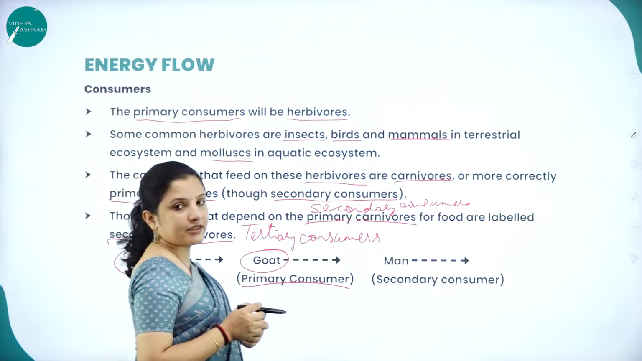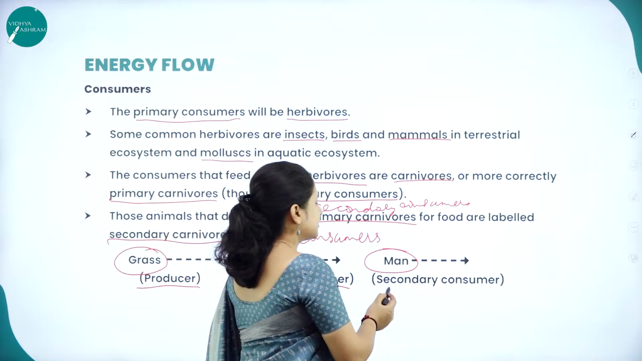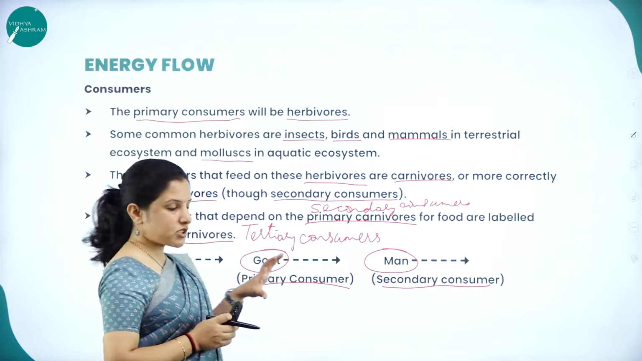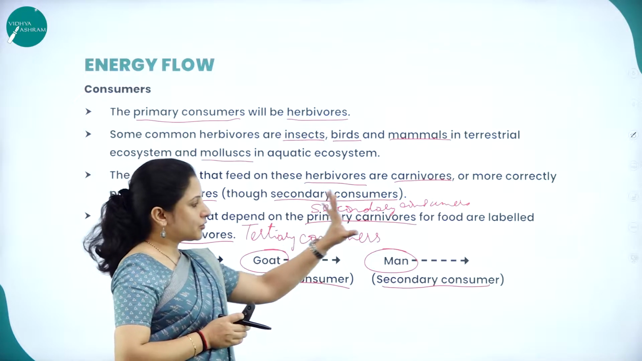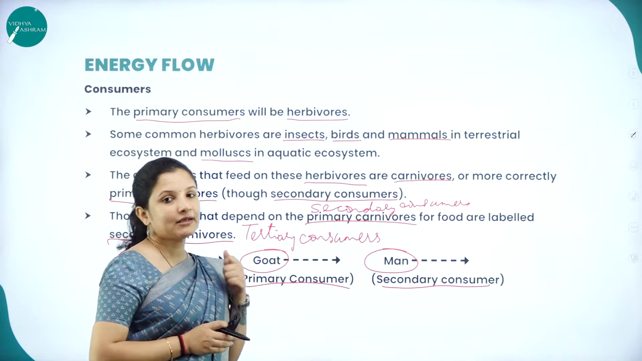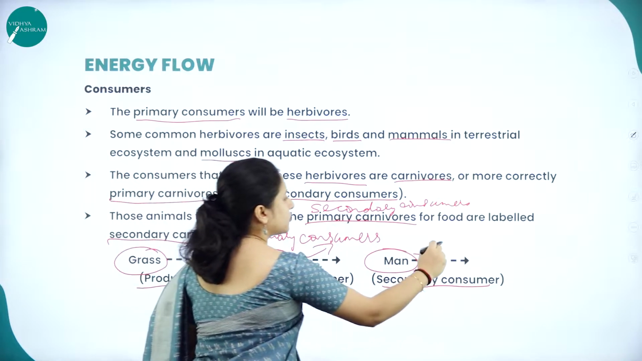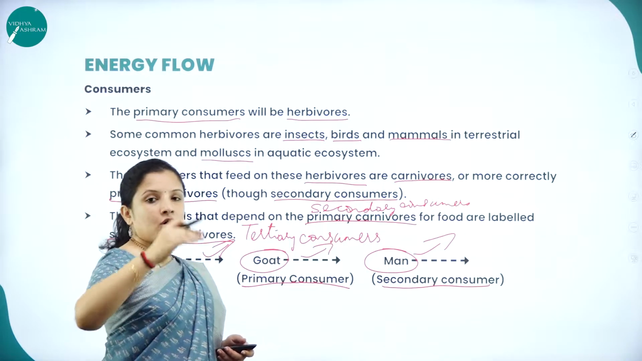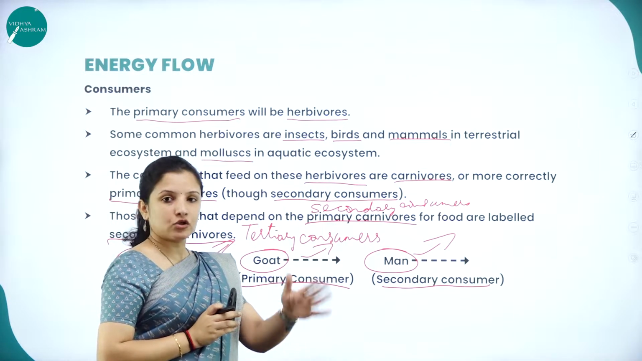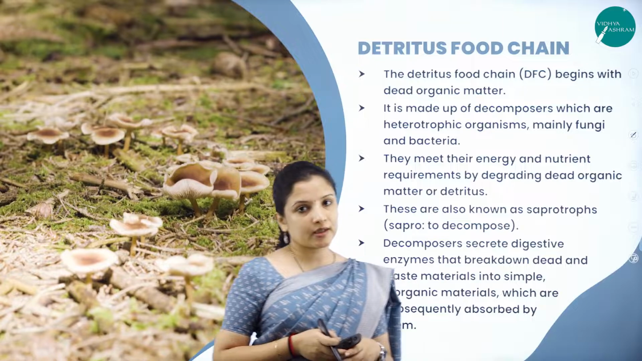Then the man who feeds on the goat, who is an omnivore, is obviously a secondary consumer. So that is how the energy flows. When the energy flows from the producer to the secondary consumer, the energy level will decrease, because a part of the energy gets lost or given back to the environment every time it flows. So that is why energy is lost from one organism to another. So this was about the energy flow in an ecosystem.